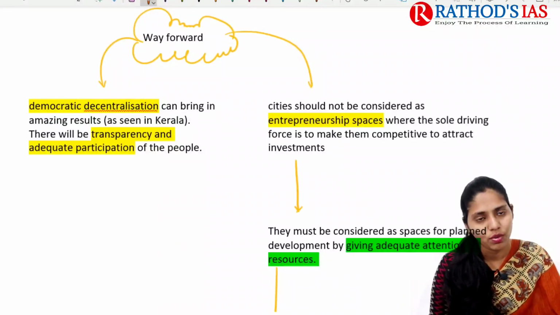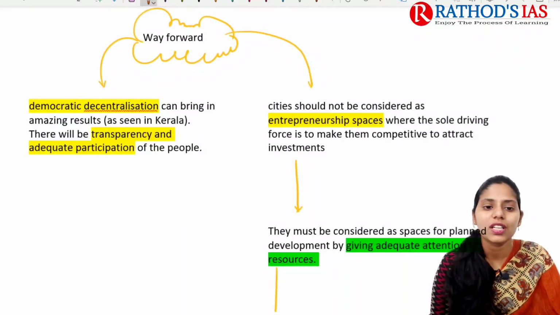So what is the way forward? We can go for democratic decentralization. Democratic decentralization can bring in amazing results, and there is a need for transparency as well as adequate participation of these people, which is also very important. And the next one is that children should not be considered as entrepreneurship spaces.